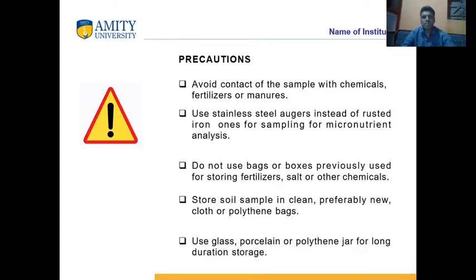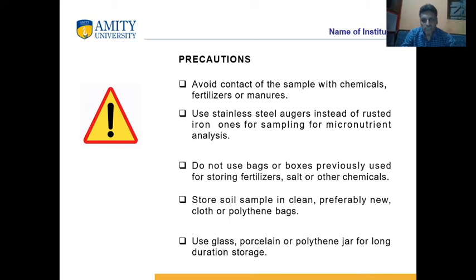The precautions are: we should avoid contact with chemicals, fertilizers and manures while soil sampling. We should use stainless steel instruments instead of rusted iron, because rusted iron can change the micronutrient status of the analysis.